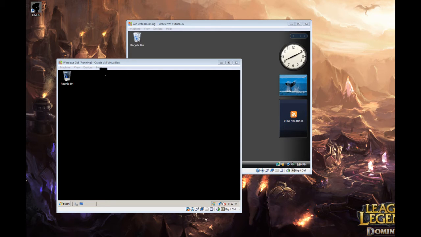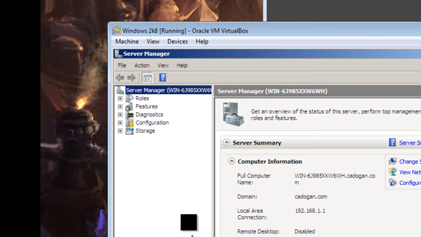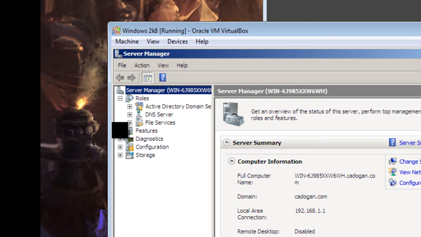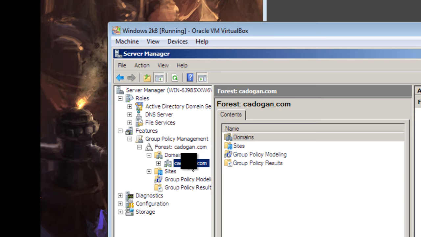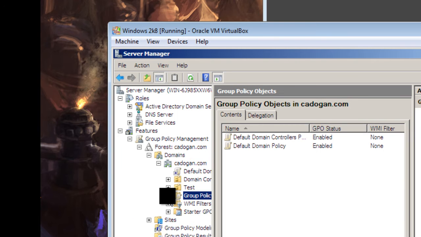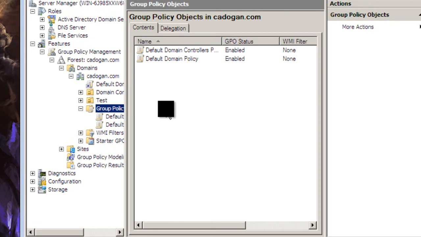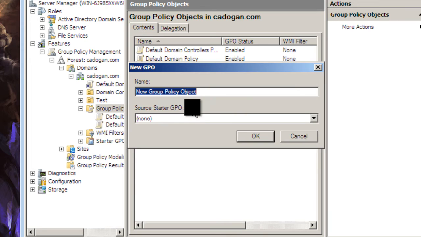My name is Cadogan. Today I'll be showing you how to install group policy objects in Windows 2008. What you'll need to do is first click here, go into features, the policy management, click on domains, Cadogan, click on group policies, click new,